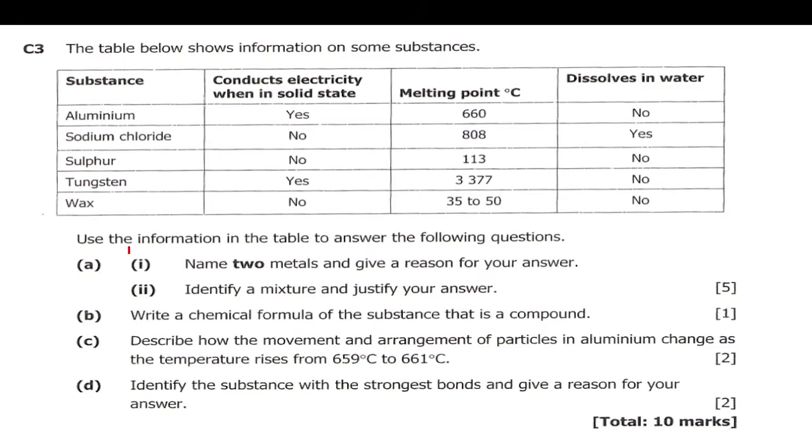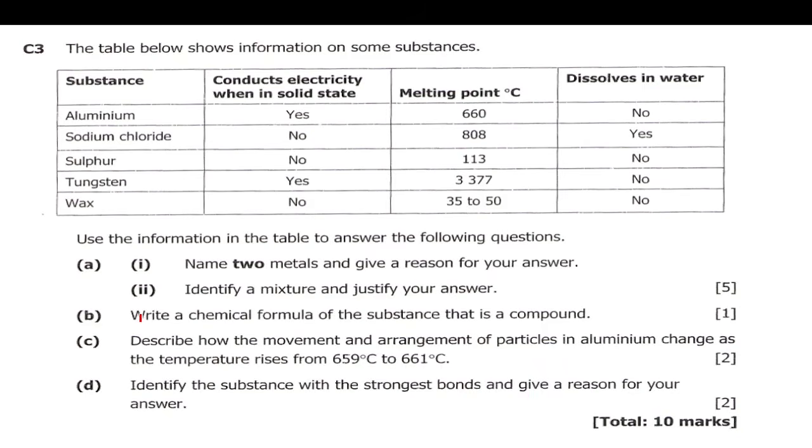Then let's look at the question. Use the information in the table to answer the following questions. A1, name two metals and give a reason for your answer. Then 2, identify a mixture and justify your answer. Then B, write a chemical formula for the substance that is a compound. Then C, describe how the movement and arrangement of particles in aluminium changes as the temperature rises from 659 degrees Celsius to 661 degrees Celsius. Then D, identify the substance with the strongest bonds and give a reason for your answer.